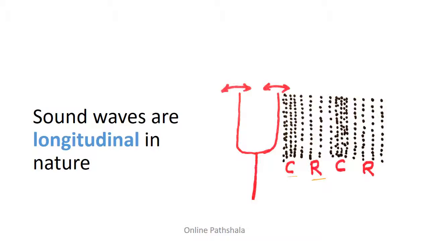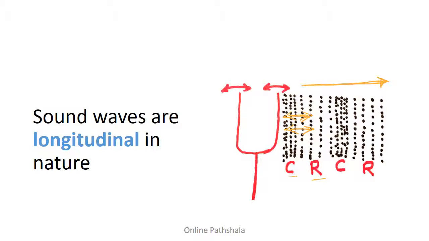And when we look at the direction in which these particles oscillate around their mean position, this direction and the direction in which the wave is traveling, that is the direction in which the disturbance is traveling, they are the same. So that is what is meant by sound waves being longitudinal in nature.